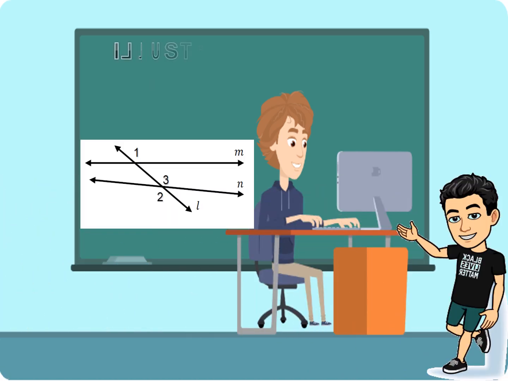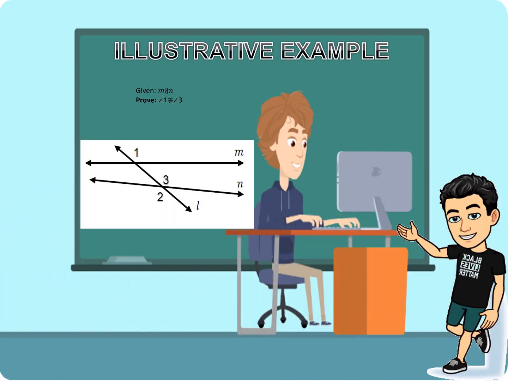So, we have now the illustrative example. We have now the given, line M not parallel to line N, and to prove that angle 1 is not congruent to angle 3. So we can see in our given and prove that there is a not parallel and a not congruent because this is an indirect proof to a contradiction.